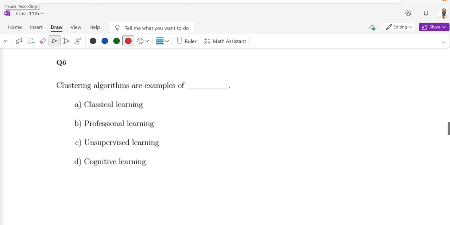Question number 6. Clustering algorithms are examples of classical learning, professional learning, unsupervised learning, or D option is cognitive learning. The correct option is unsupervised learning, that is option C.